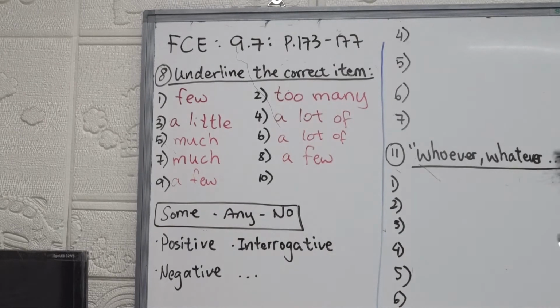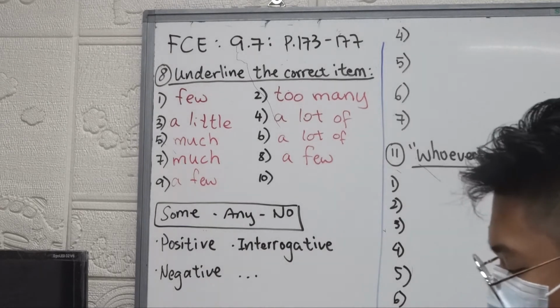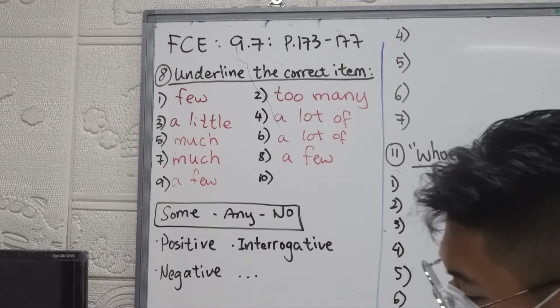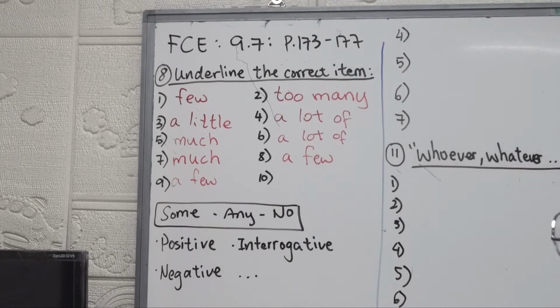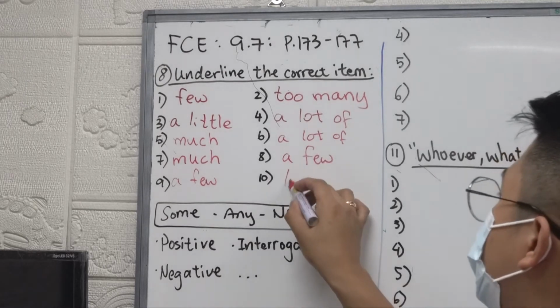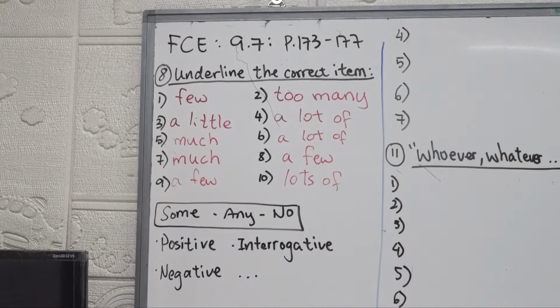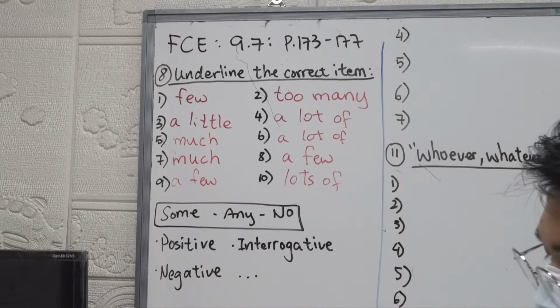John's schoolwork leaves lots of, many, or few room for improvement. John's schoolwork leaves, okay, that means his work can be improved a little bit more or a lot more, okay? So which should it be? Leaves lots of. Uncountable, right? Lots of. You can say a lot of, but in this case, lots of works well.